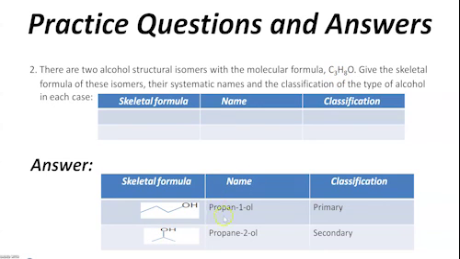So here, first the primary alcohol with 3 carbons, the skeletal formula 1, 2 and 3 attached with OH, propan-1-ol, and here the OH position is in the middle, propan-2-ol, a secondary alcohol.